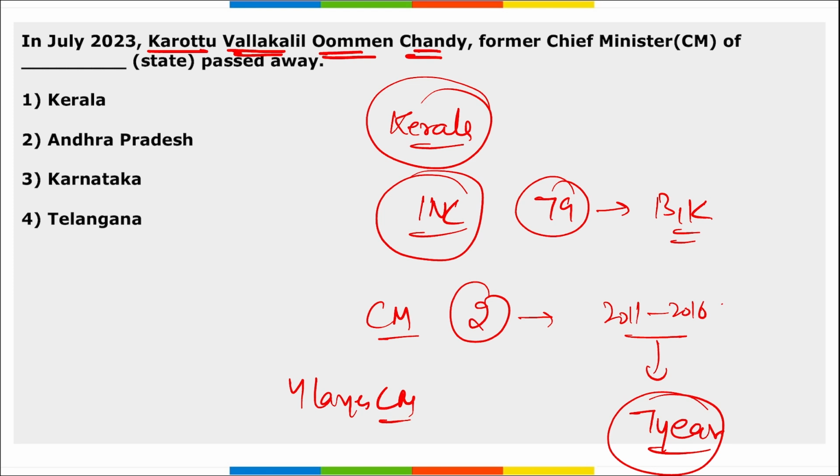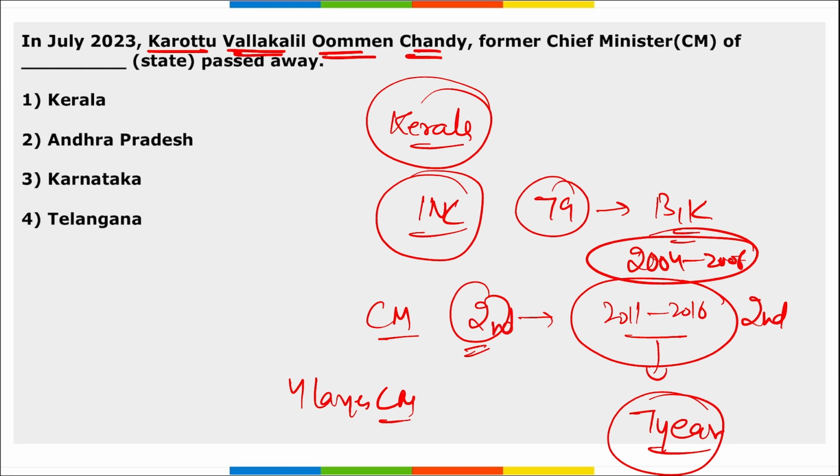The correct option here becomes option A.